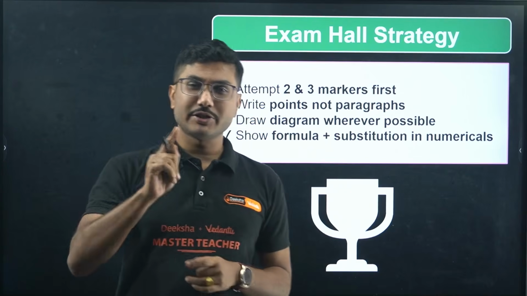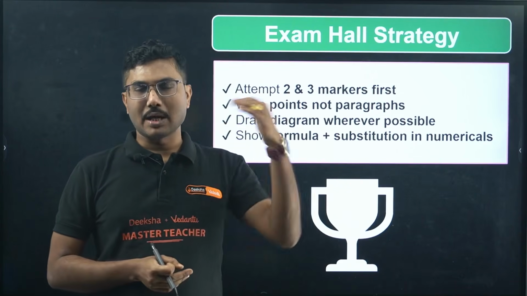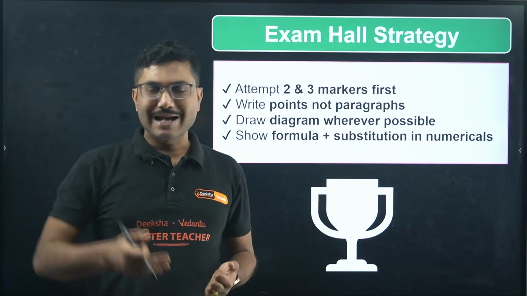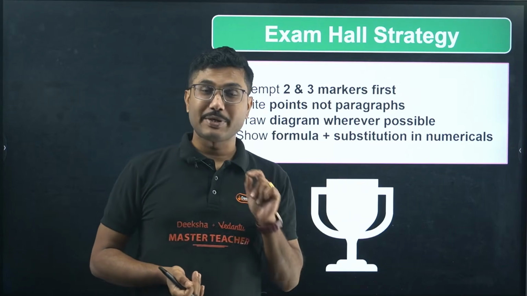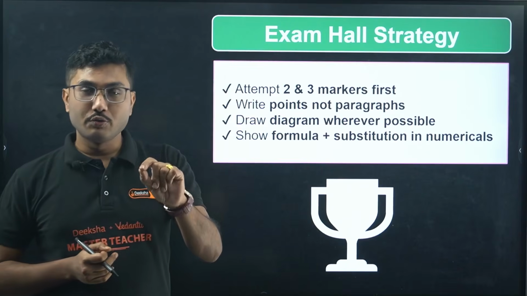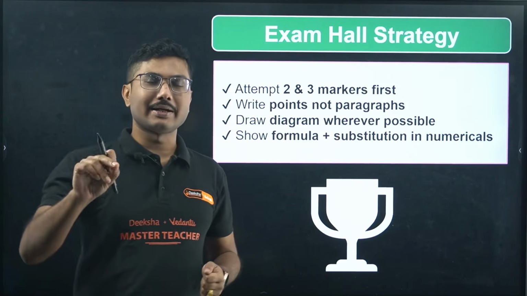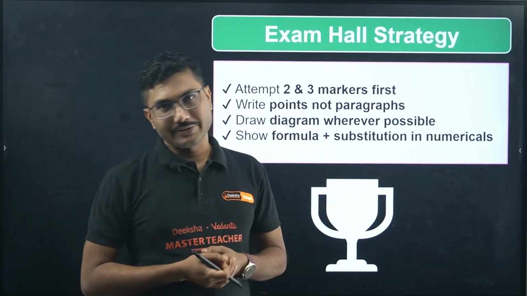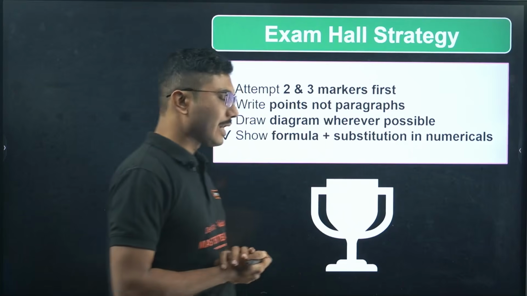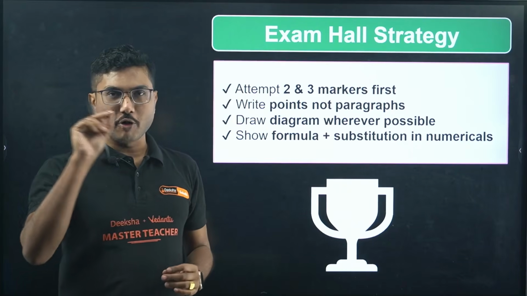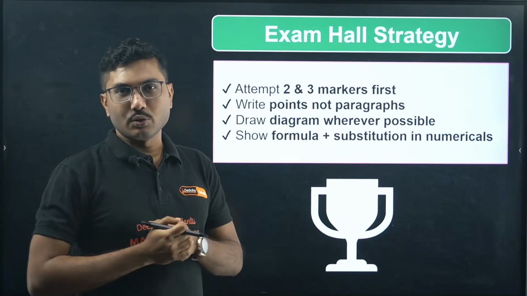But remember, after you write your name and details on the first page, leave the next blank pages. In the first two pages, you write your MCQs and fill in the blanks in that page only. So do follow that. Leave the first page blank and then start writing your 2 marker and 3 marker answers. Write points, not paragraphs. No one likes paragraphs. If you write in points, it will be much more visible to the teacher and you can score extra marks.